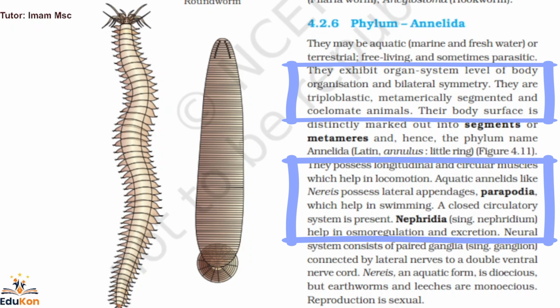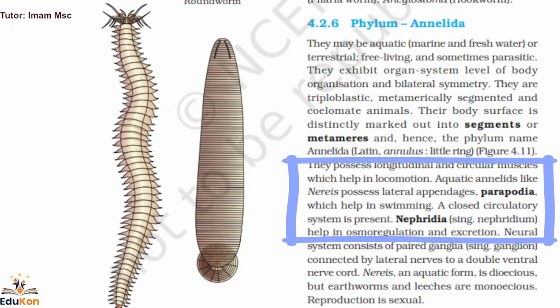Okay. The neural system consists of paired ganglia connected by lateral nerves to a double ventral nerve cord. So this complete sentence is very important. The neural system consists of paired ganglia connected by lateral nerves. When the question comes, with the same sentence, they will have double ventral, single ventral, or triple ventral, so it will confuse you. So we need to understand the entire line here. The neural system consists of paired ganglia connected by lateral nerves to a double ventral nerve cord.